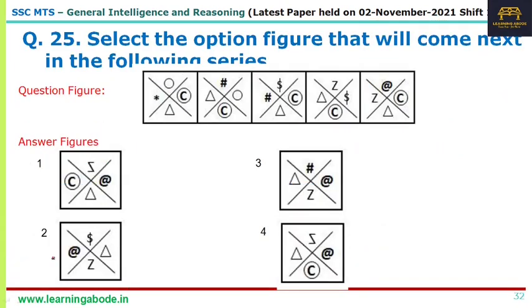Question number 25, the next one in the sequence. Again, this one is very easy to crack. See what is happening here to start with. The copyright symbol is there in all the places.